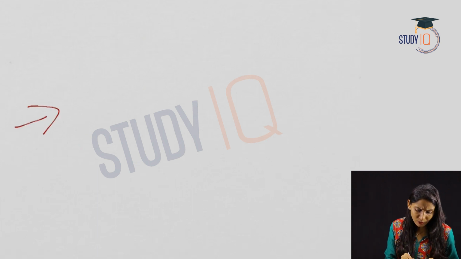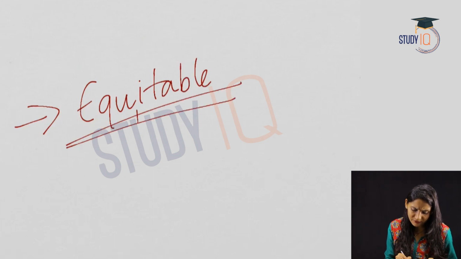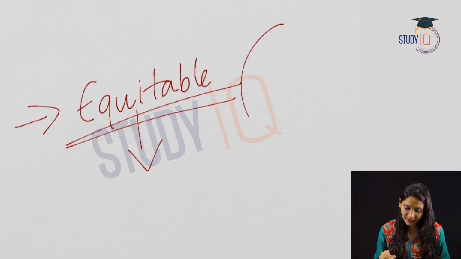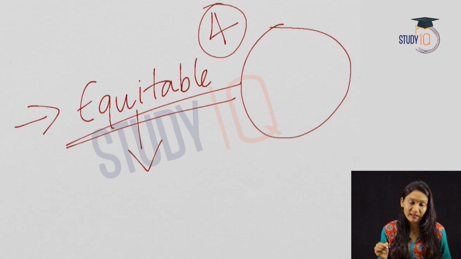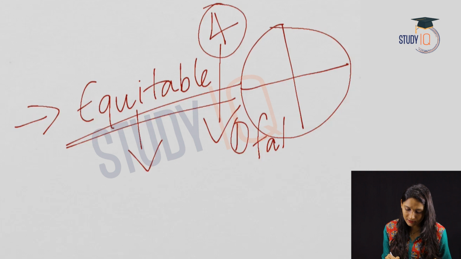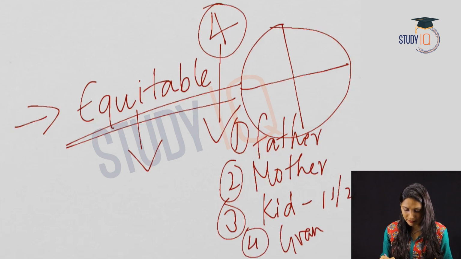Again, the government aims for an equitable rate of taxes for different classes of taxpayers. You must remember the word equitable. It is not equal. What is the difference between equitable and equal? Suppose there is a cake and there are 4 members in the family. If you are dividing this cake into 4 equal parts, we say these are equal. But suppose one is the father, second one is the mother, third one is a kid who is just 1.5 years, and fourth one a grandfather.